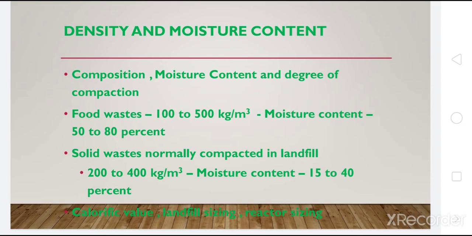Generally, those wastes which end up in landfill in their compacted form will have a moisture content of 15 to 40 percentage. Again, the moisture content would also depend upon the calorific value, what is the landfill sizing, what is the reactor sizing, etc.